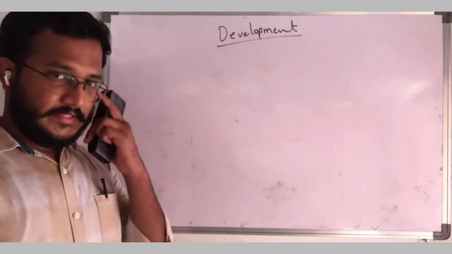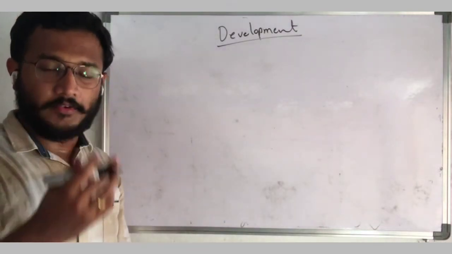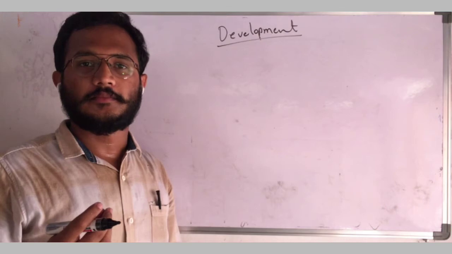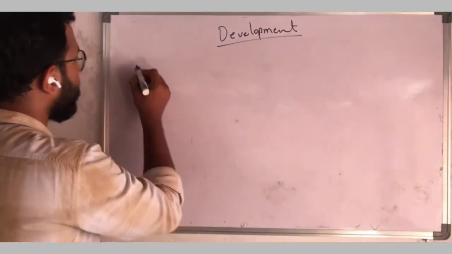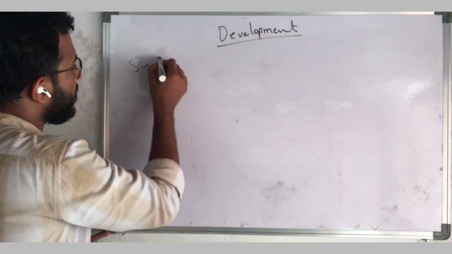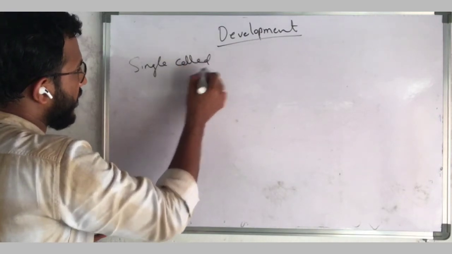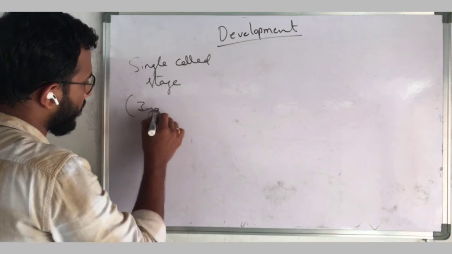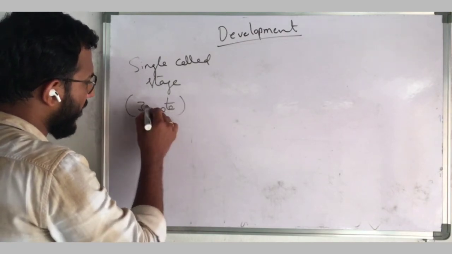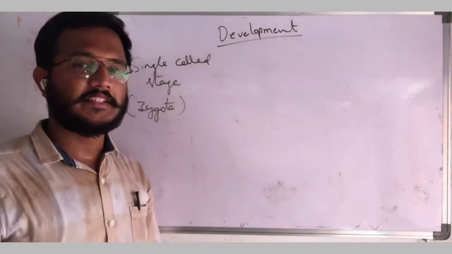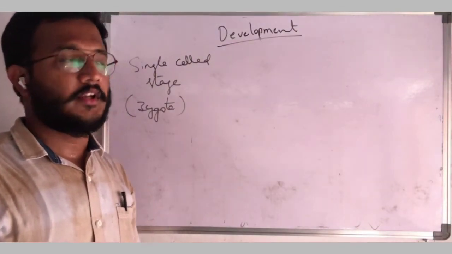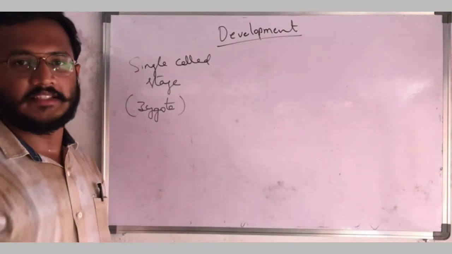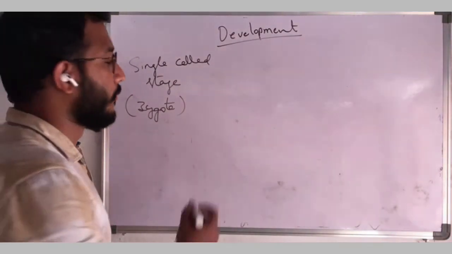So development means every life, even if it is a lower organism or even if it is a higher organism, the life starts from single celled stage, that is zygote. Every life is started from a single cell, that is a zygote. So due to mitosis, several divisions take place in the cells. From single cell it will form more cells.